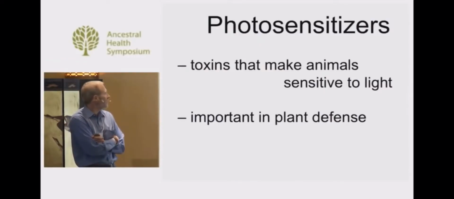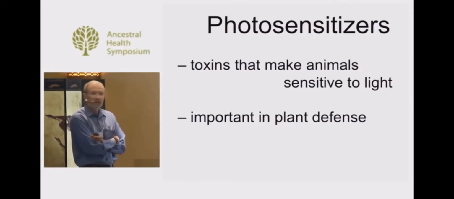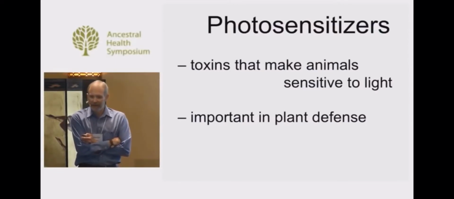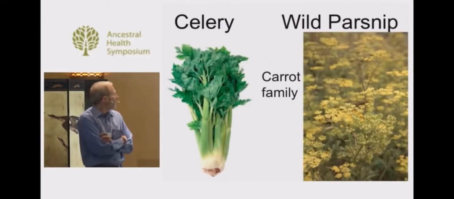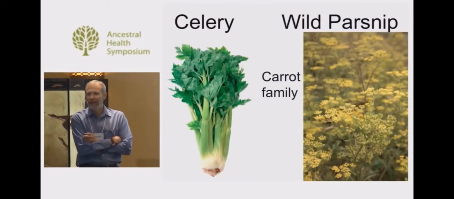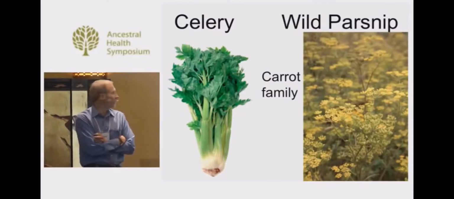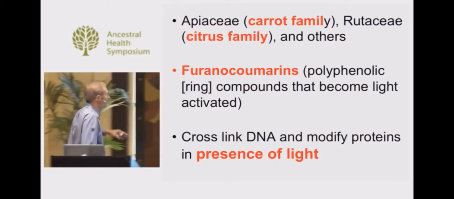Photosensitizers are toxins that make animals sensitive to light. And these are important in plant defense. Okay, so it makes them sensitive to light. One example of this is celery. Another example is wild parsnip. These are both in the carrot family. I'm going to mention two families, the carrot and the citrus family, that are well known for photosensitizers. So the carrot family, the citrus family, there are a number of others.